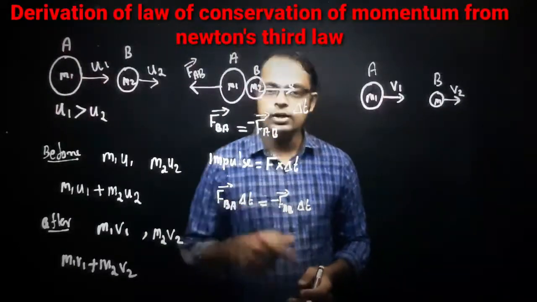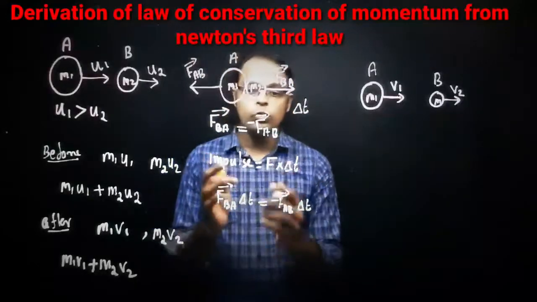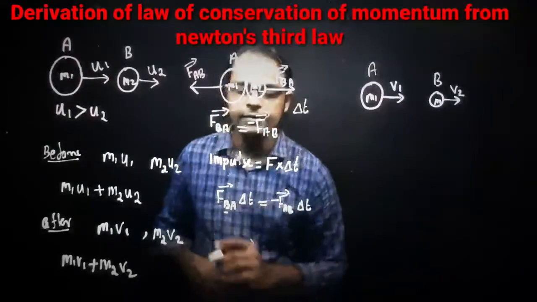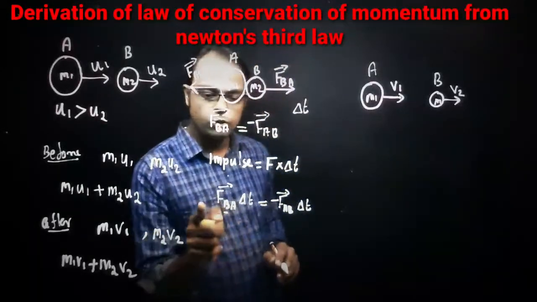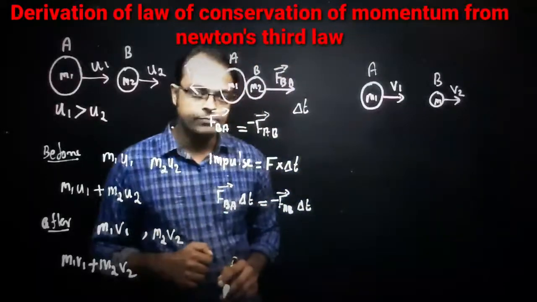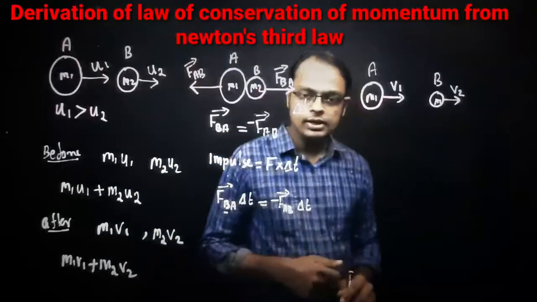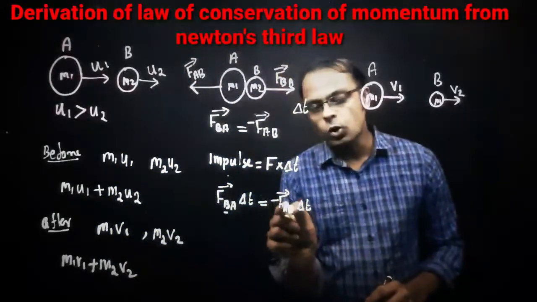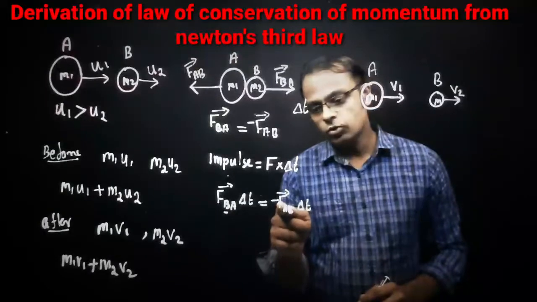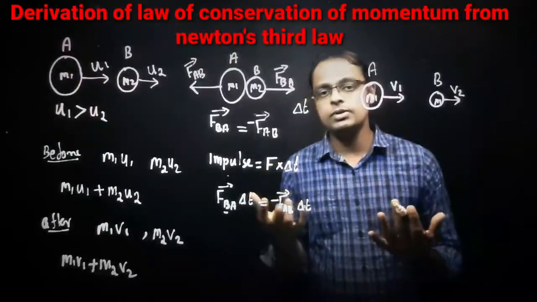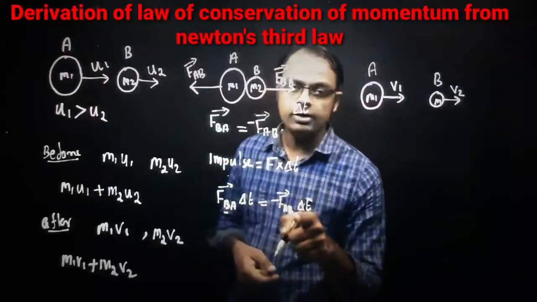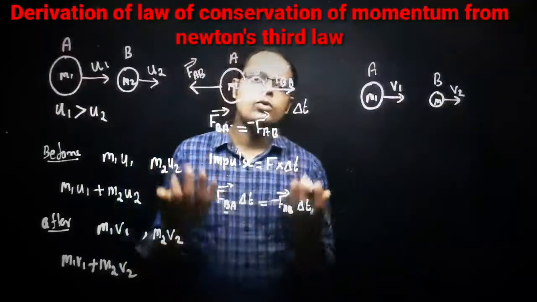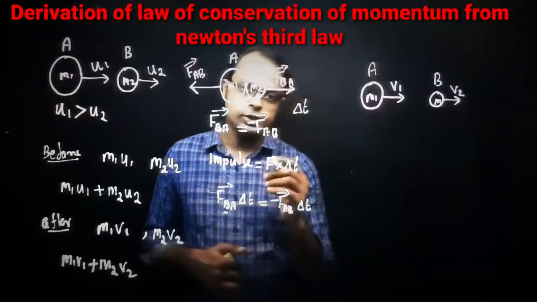Now you see F into delta t is equal to impulse, right? So what does this formula represent? Impulsive force acting on B, written here as FBA into delta t. If so, what is FAB delta t? That is the impulsive force acting on A, or we can simply say the impulse on A, FAB into delta t.